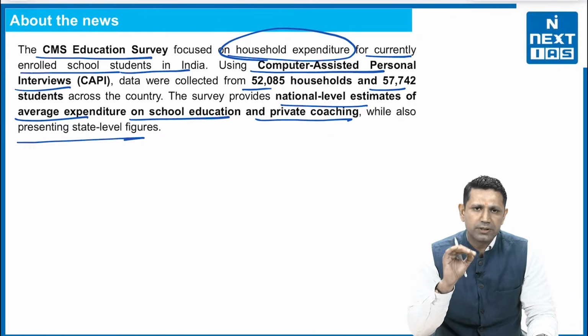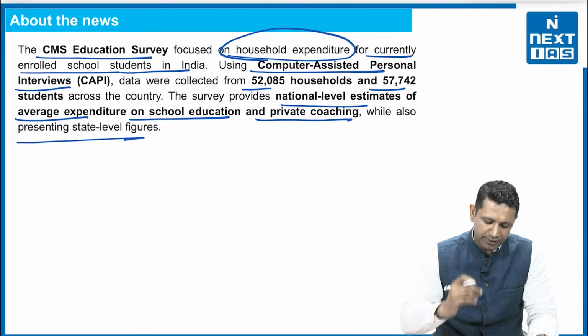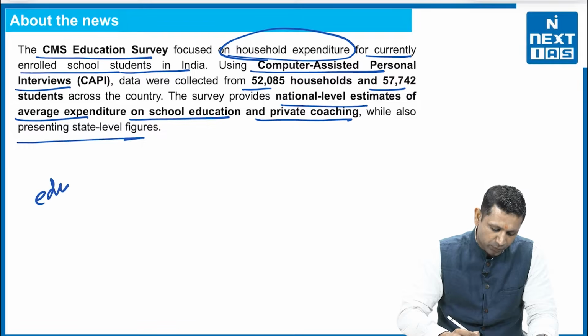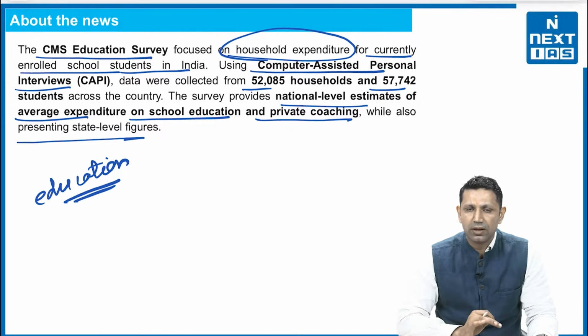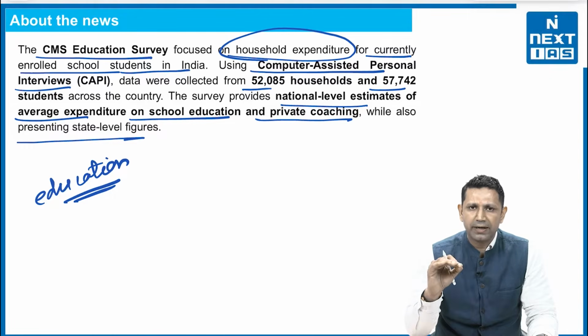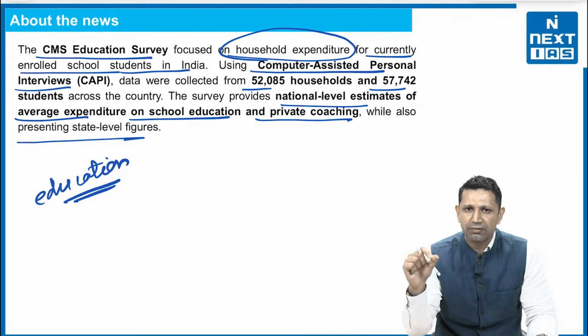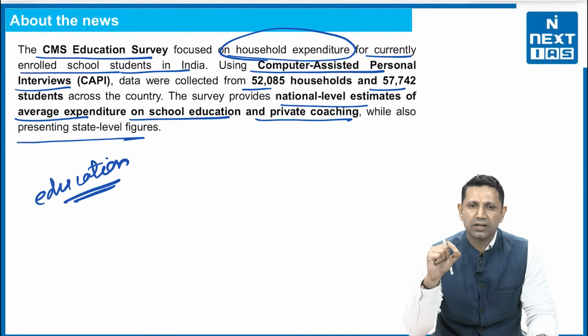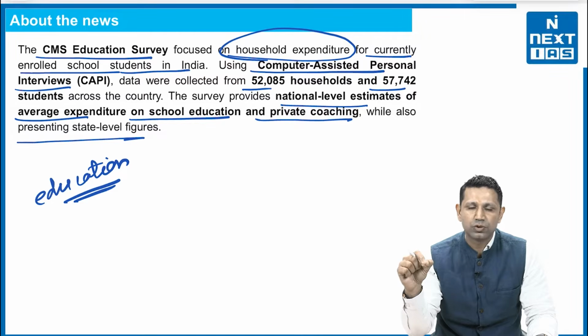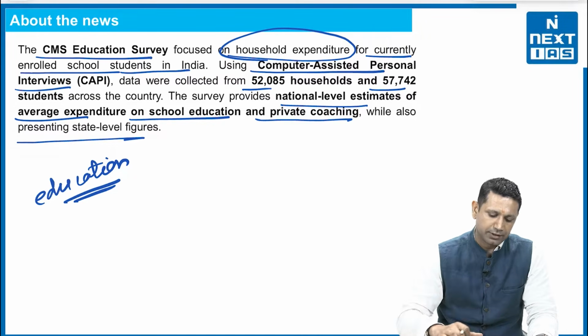So basically the objective of this particular survey is to find out how much we are spending upon education, which is a prerogative of the government. How much we are spending from our pockets on the education of our children, which should have been done by the government itself. So it somehow reflects the condition of the government schools, the trust of the people in the government schools and why they are enrolling in the private institutions as well as going for coachings and private tuitions. So let's see the data here.